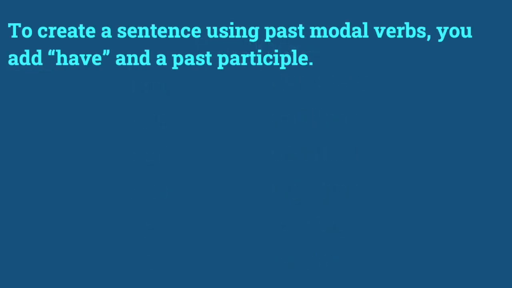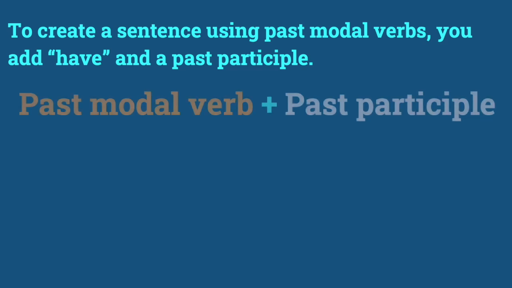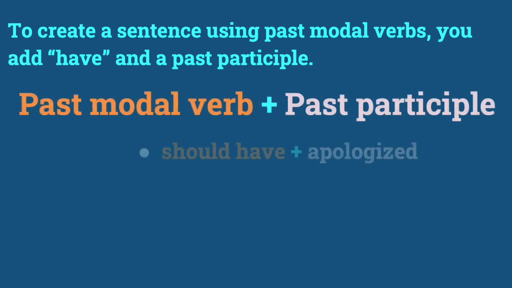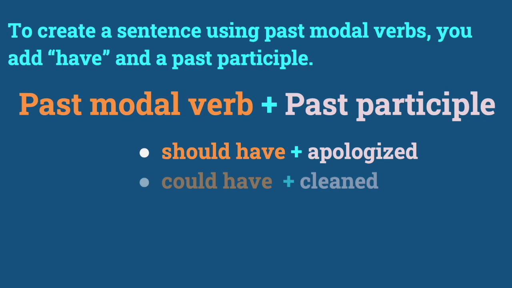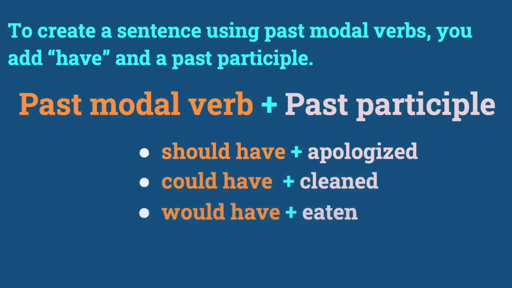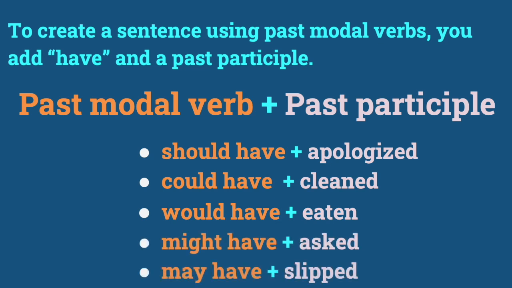Now that you know how to form past modal verbs, how do you use them? To create a sentence using past modal verbs, you add have and a past participle. Past modal verb plus past participle. Should have apologized. Could have cleaned. Would have eaten. Might have asked. May have slipped.